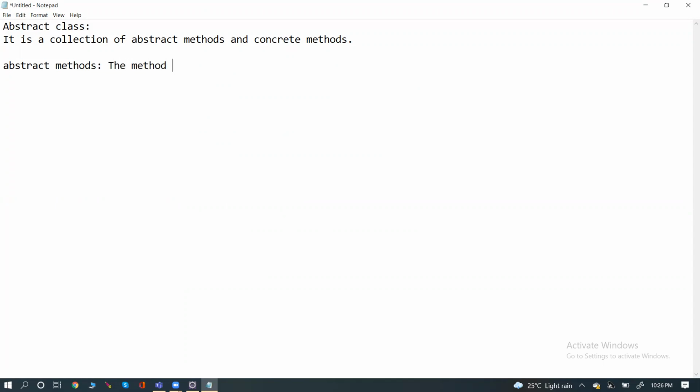The method without any implementation or body, we are saying it as an abstract method. And what is a concrete method? The method with a body or implementation.